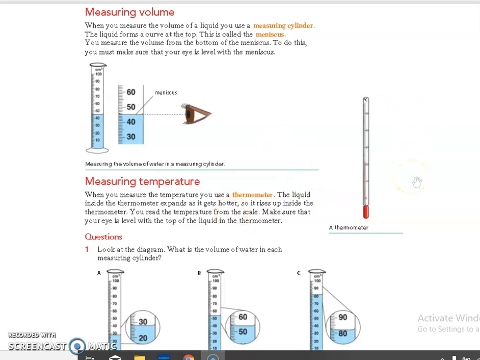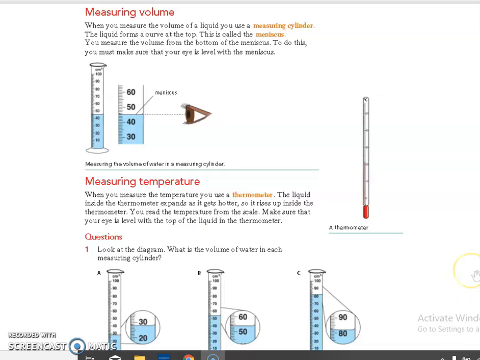Make sure our eye level is with the top of the liquid in the thermometer. Here we used the bottom meniscus, that is the lower meniscus, but here we are using the upper level, that is the top of the meniscus.